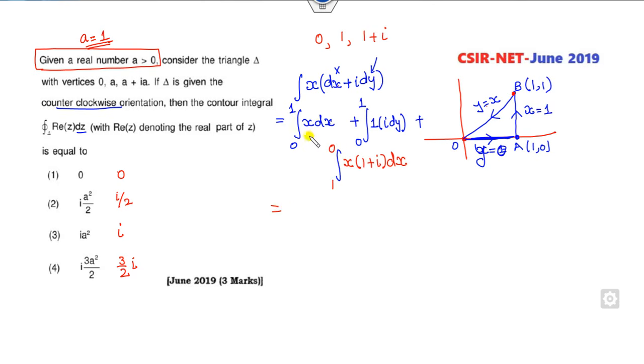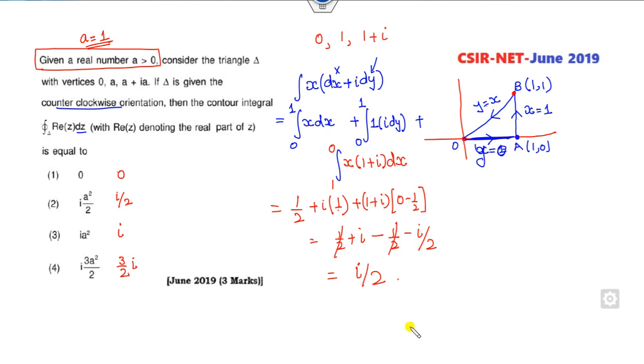So now over. What is the integration of x square? It's a half. Integration of this will be, iota is outside. It's 1, 1 plus iota is outside. So it will be 0 minus half. Now you can open this bracket. You will get minus half minus iota by 2. So the answer is iota divided by 2. That is B, my correct option.